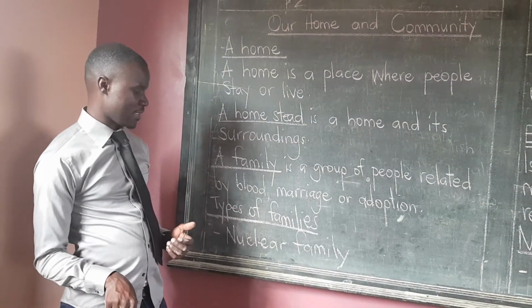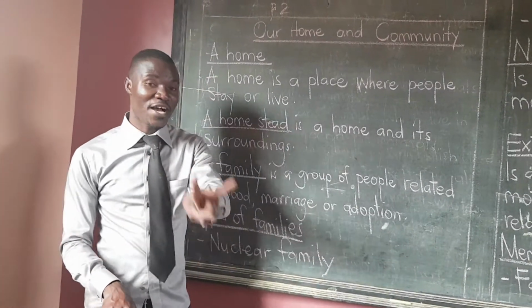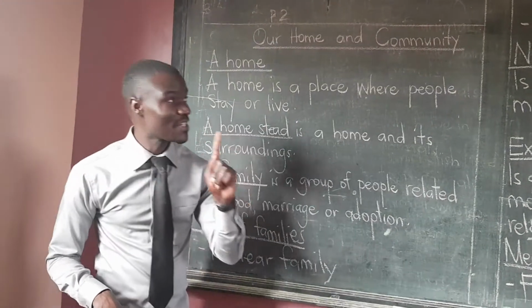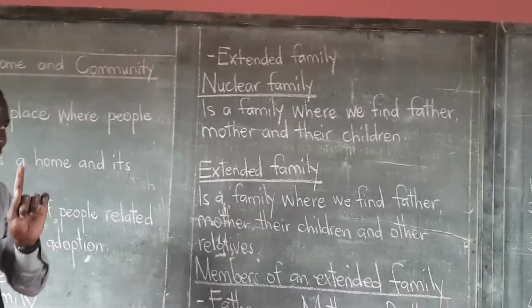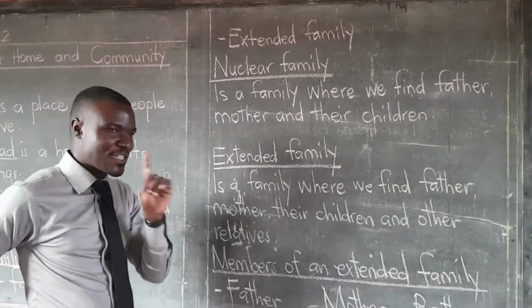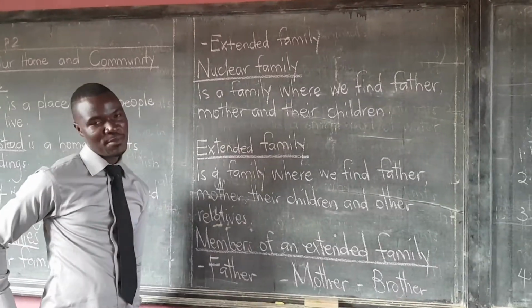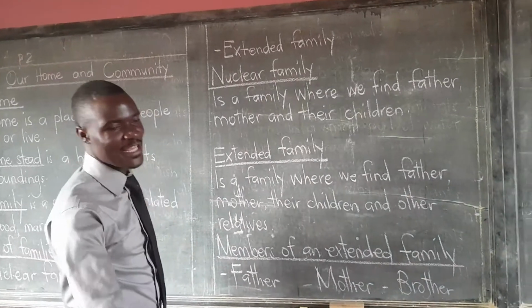Types of families. We all know that we have two types of families. We have the nuclear family, which is this one, and we have the extended family, which is this one here. Do not forget, after this lesson you'll get time and you draw for me these families. Draw for me a nuclear family, draw for me an extended family.